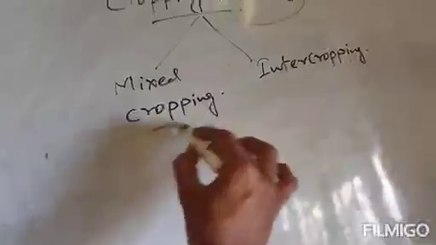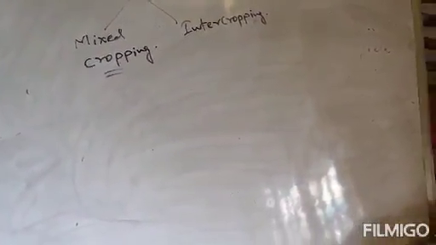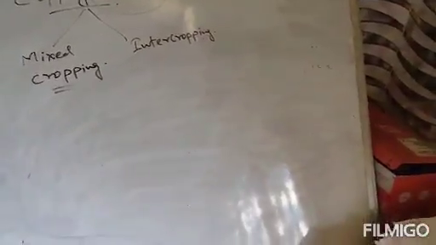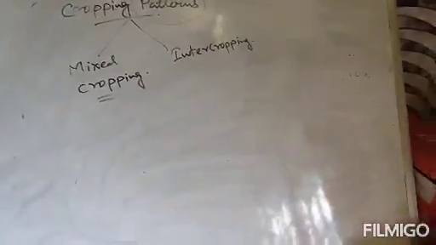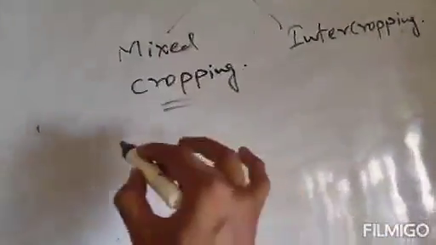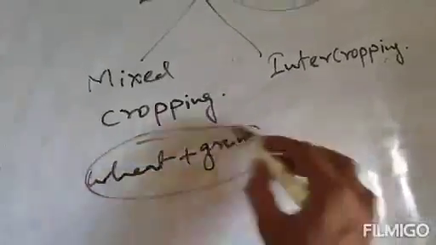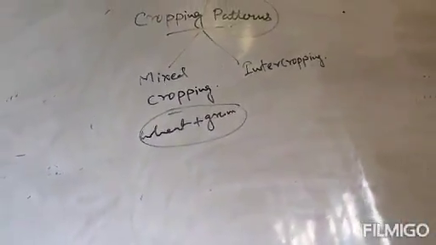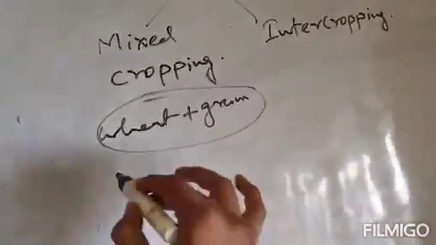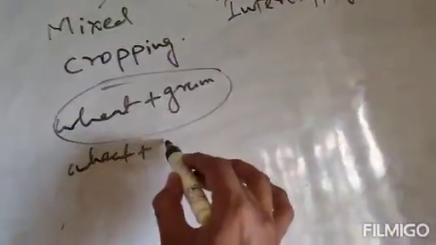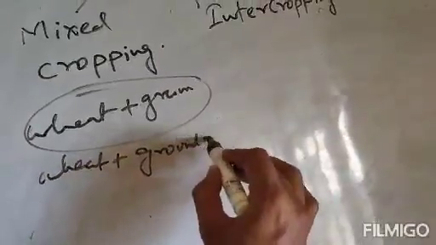Now what is mixed cropping? In this process, two or more crops are grown simultaneously on the same piece of land. Suppose you are growing wheat and gram. So two crops are grown simultaneously. Or you can grow, suppose, wheat plus groundnut. That means two or more crops can be grown simultaneously on the same piece of land. This is known as mixed cropping.